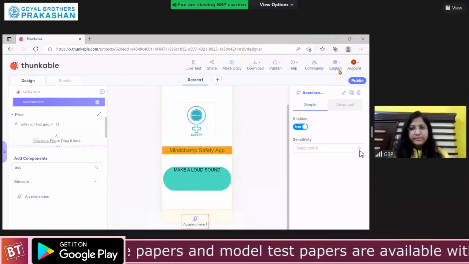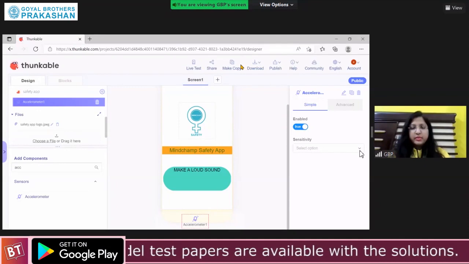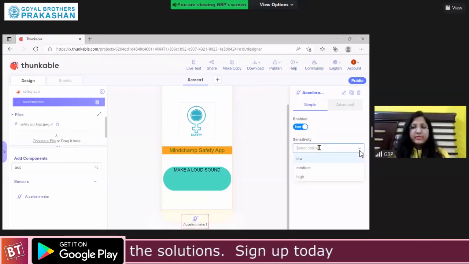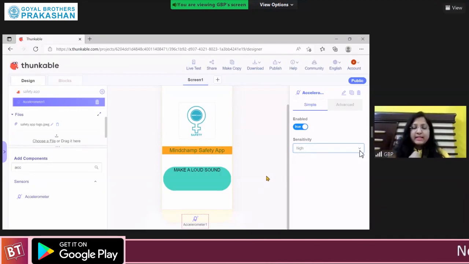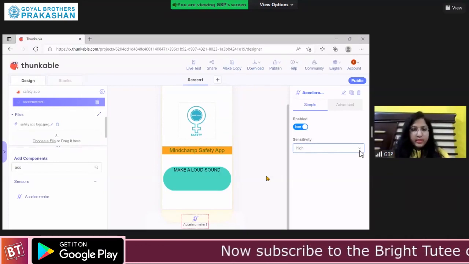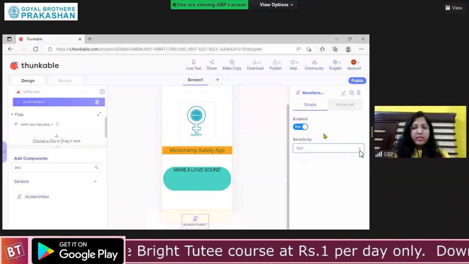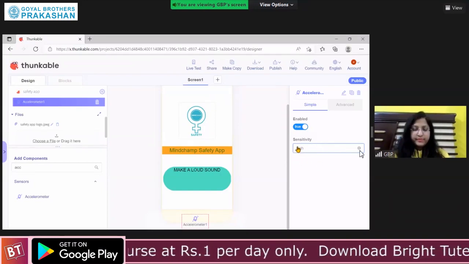After doing accelerometer, we can set its sensitivity to high so that it quickly senses the shaking of your phone. So set the sensitivity of accelerometer to high.